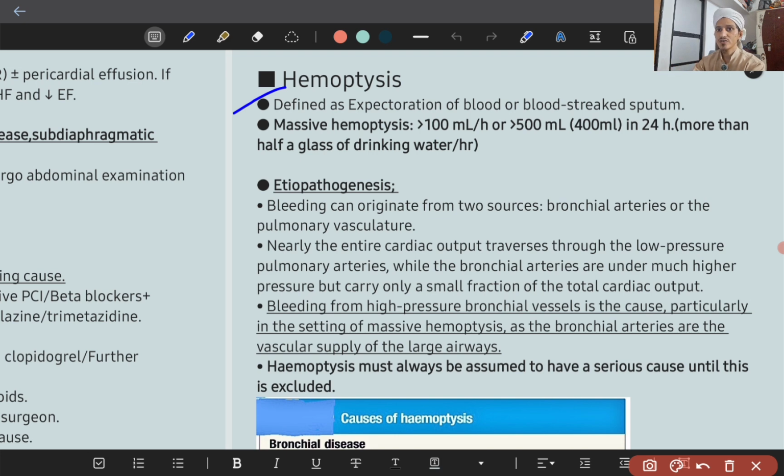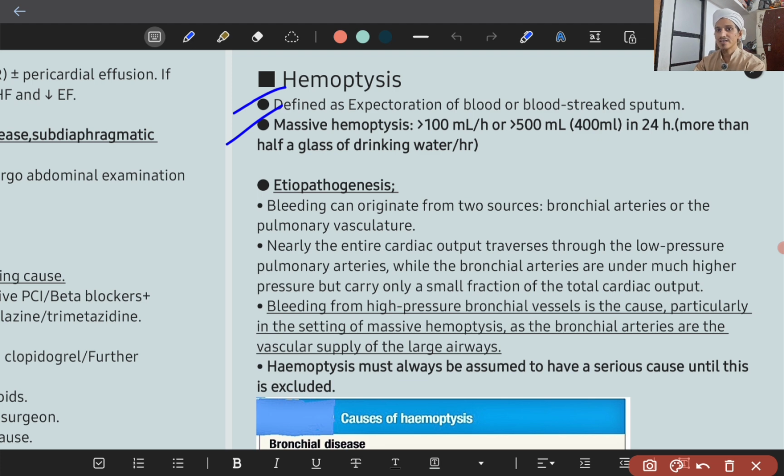Massive hemoptysis means more than 100 ml of blood expectorated in 1 hour, or in Harrison, 400 to 500 ml in 24 hours.